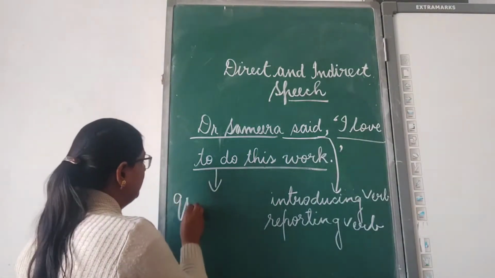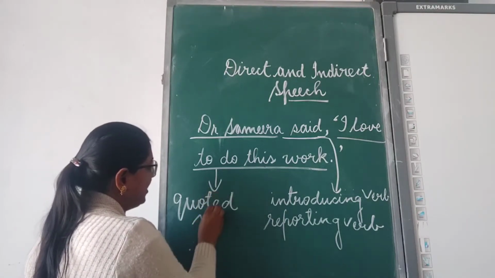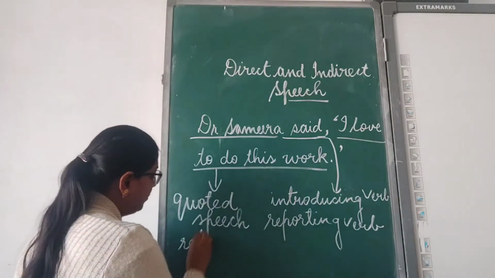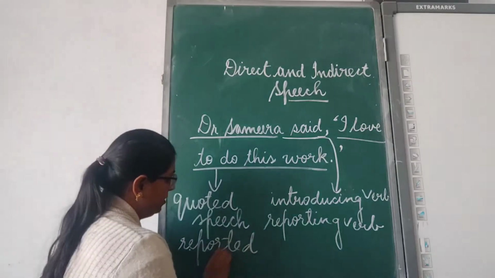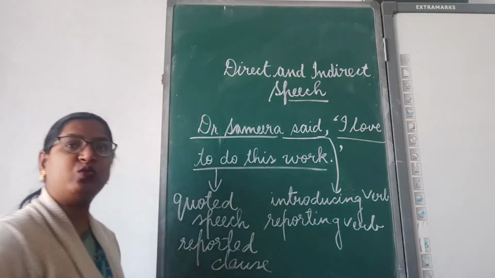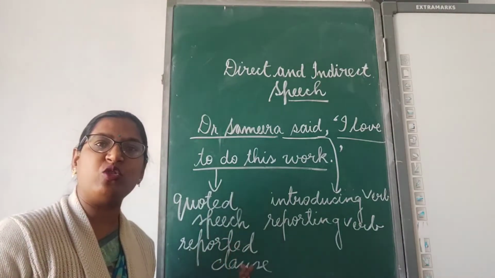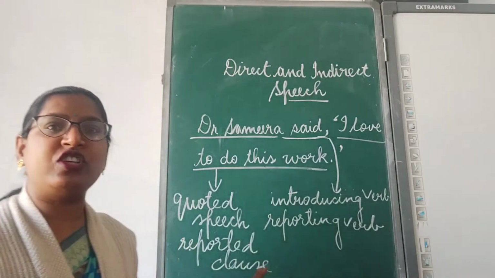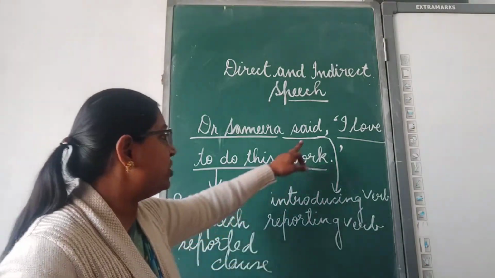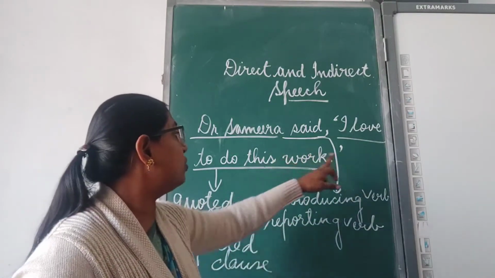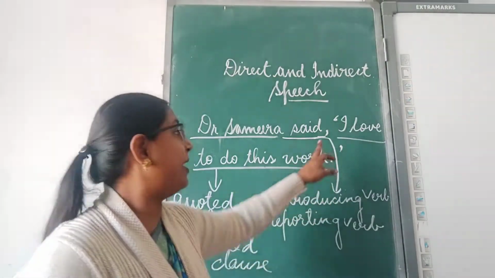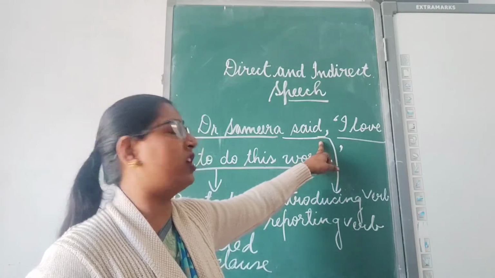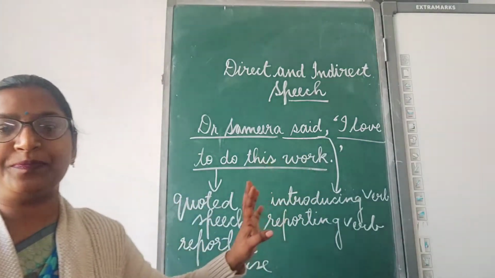Either it is called quoted speech, or we call it the reported clause. These two terms are used. Dear children, you can see here the introducing verb and the quoted speech are separated by using a comma.